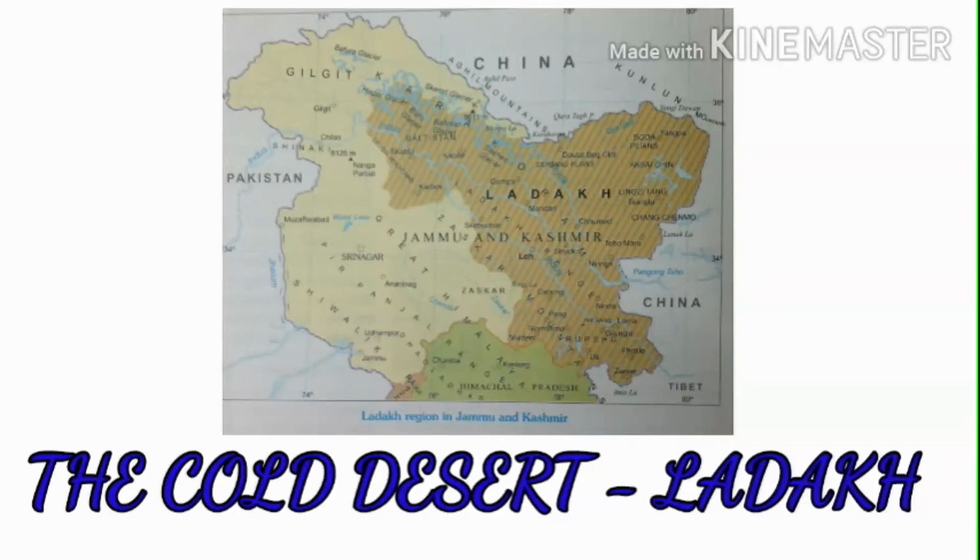Clear, children? It is a province of Jammu and Kashmir of India. Do you know that? What is the capital of Ladakh, children? Yes, Leh is the capital of Ladakh. It is a type of intermontane plateau. Where does it lie? It lies between the Karakoram range in the north and the Zanskar mountains in the south.